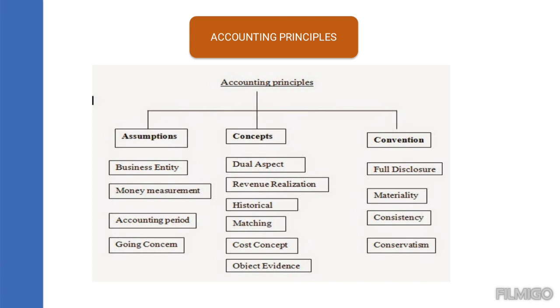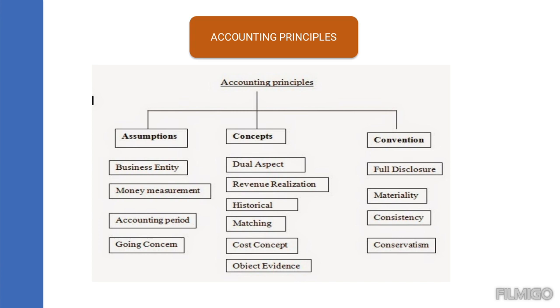And the conventions. The convention is that it has to fully disclose all the expenses and the incomes. Materiality. Basically the books of accounts are materialistic. We will have all the entries, whether it is an expense or an income, and how much sales we have made is shown on an amount basis. Some materialistic evidence will be provided with the principles of accounts, and there will be some consistency.